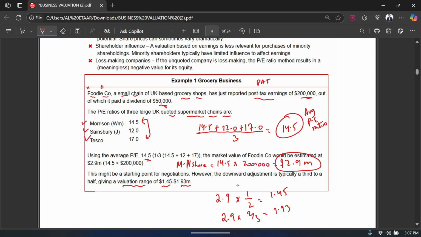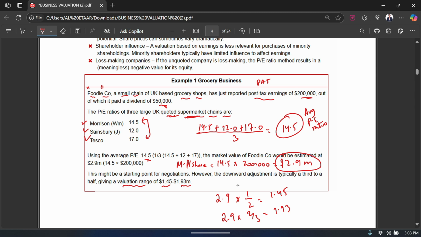Again, what did I do? I had an unlisted company for which I didn't know the PE ratio. So I chose some listed companies operating in the same industry of the supermarket. I took their PE ratios, added them together, and divided by 3 to get an average PE ratio of that industry. So we got an average PE ratio of 14.5 for the supermarket industry. Then I times it by my EPS and I got $2.9 million as the value of the business.